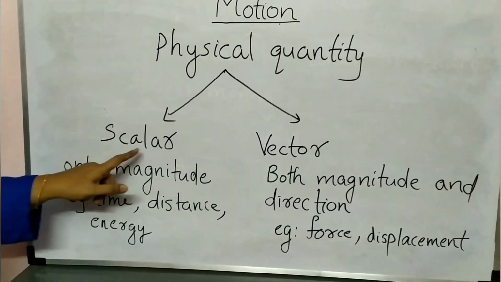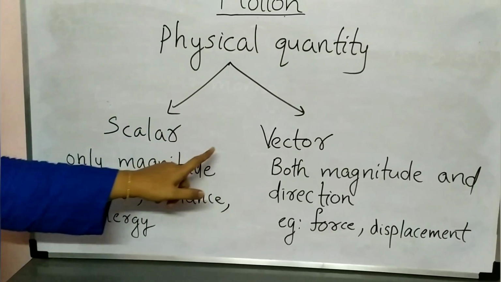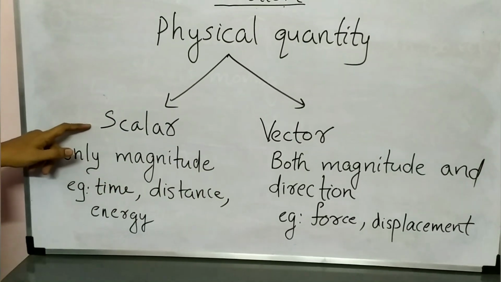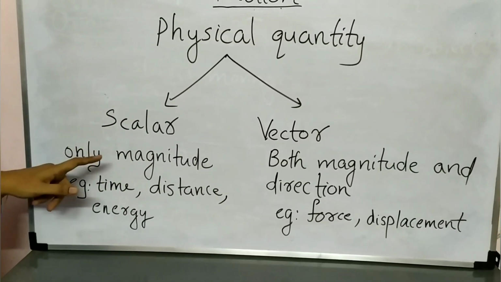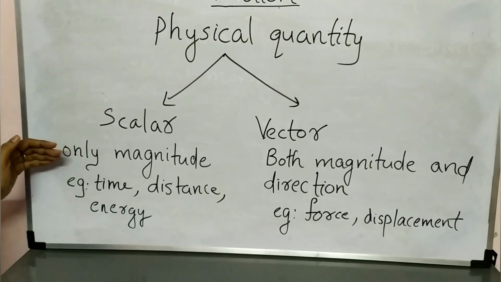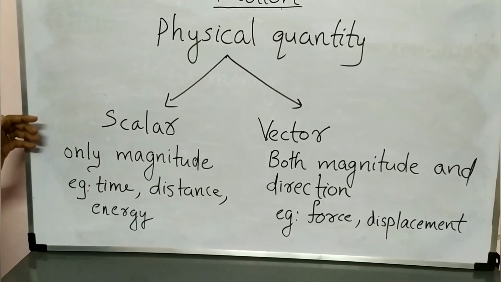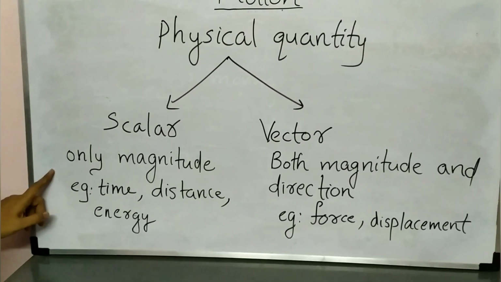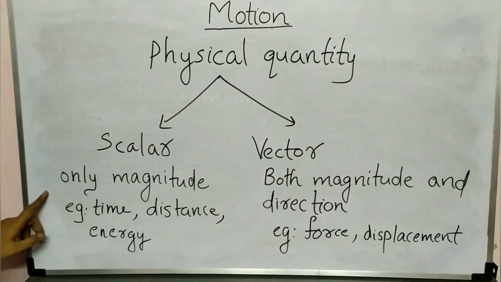Here you can see two groups. Physical quantities are classified into two: scalar quantities and vector quantities. What do you mean by scalar quantity? The quantities which have only magnitude are called scalar quantities.